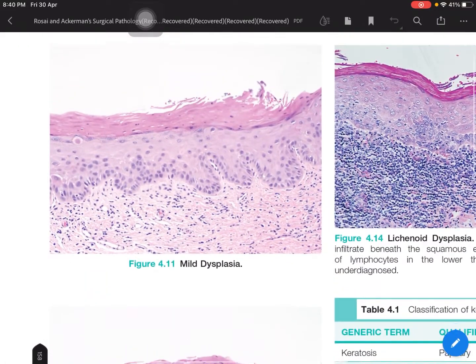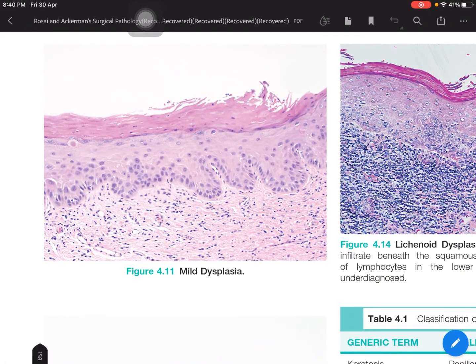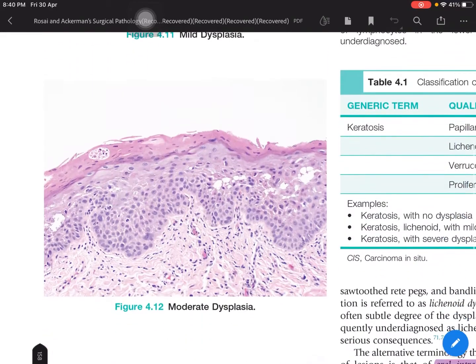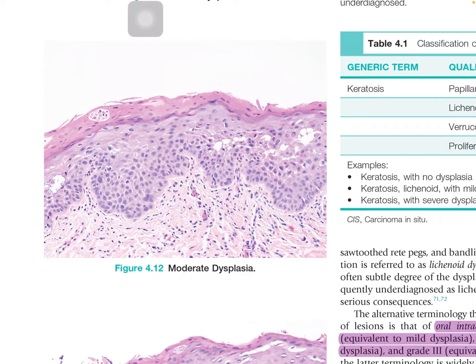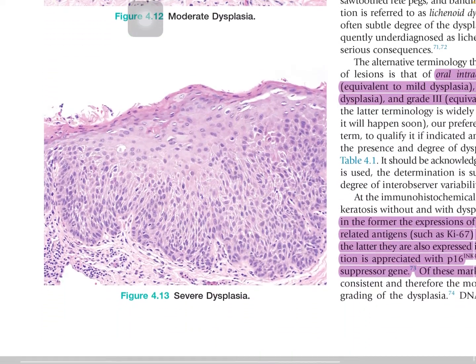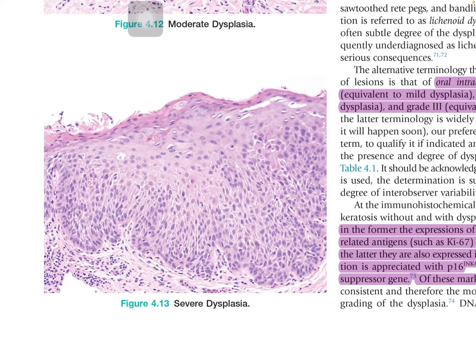This figure is showing mild dysplasia, almost looking like normal, and it may be missed on microscopic diagnosis. And this is a moderate dysplasia, with slight disarray and slight atypia of the cells. Now this is a severe dysplasia. The basement membrane is intact, with disarray of the epithelium and severe atypia.